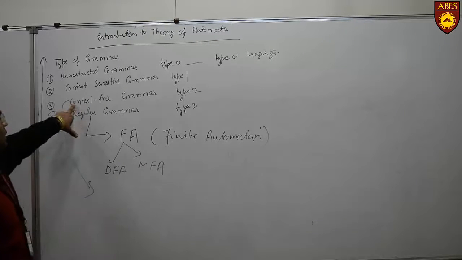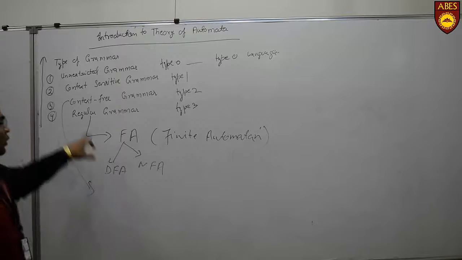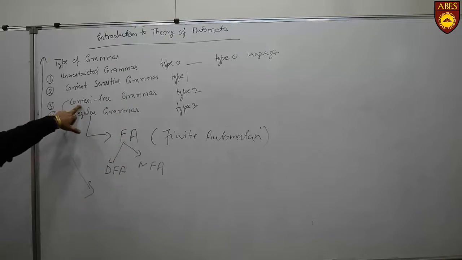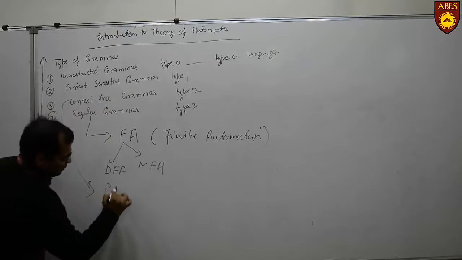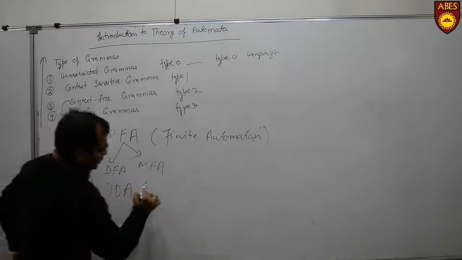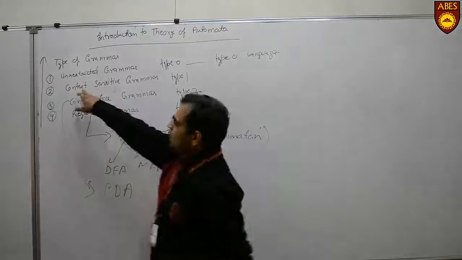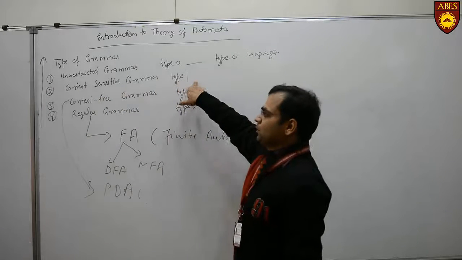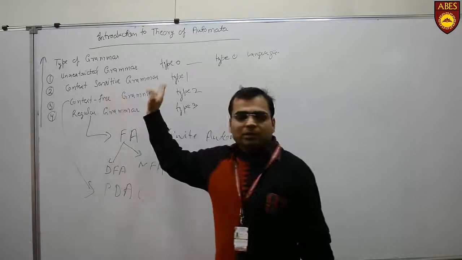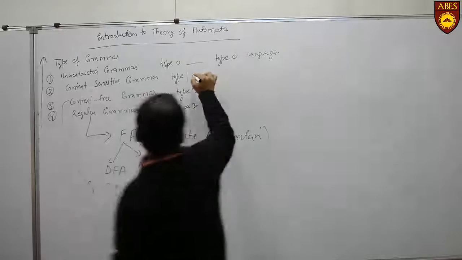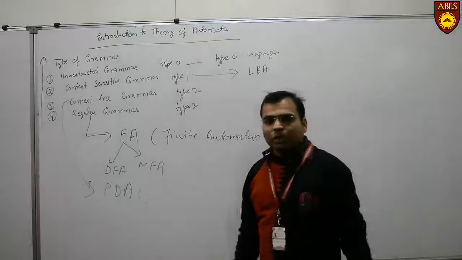Type 3, that is regular grammar, is accepted by these two, while type 2, that is context free grammar, generates the context free languages, and those languages can be accepted by PDA, that is push down automaton. And next one is context sensitive grammars, that is type 1 grammars, and the languages generated by these grammars will be context sensitive languages. Clear? And these languages are accepted by LBA, linear bounded automata.